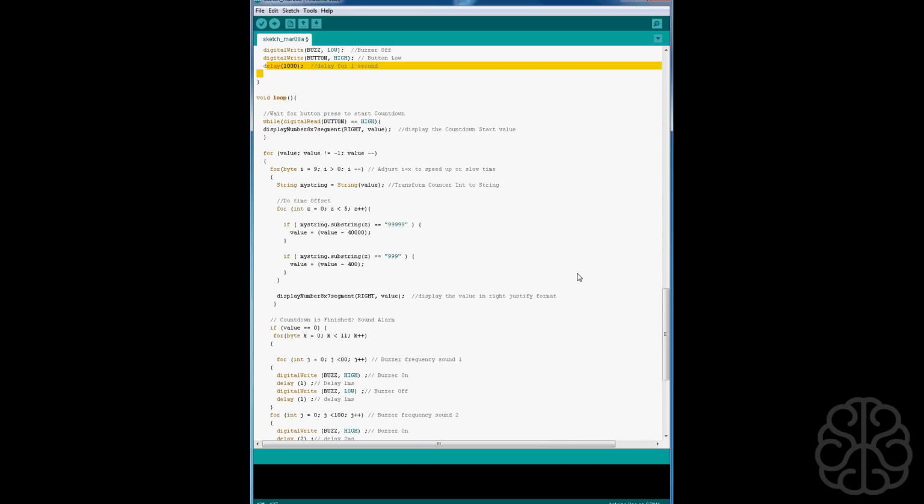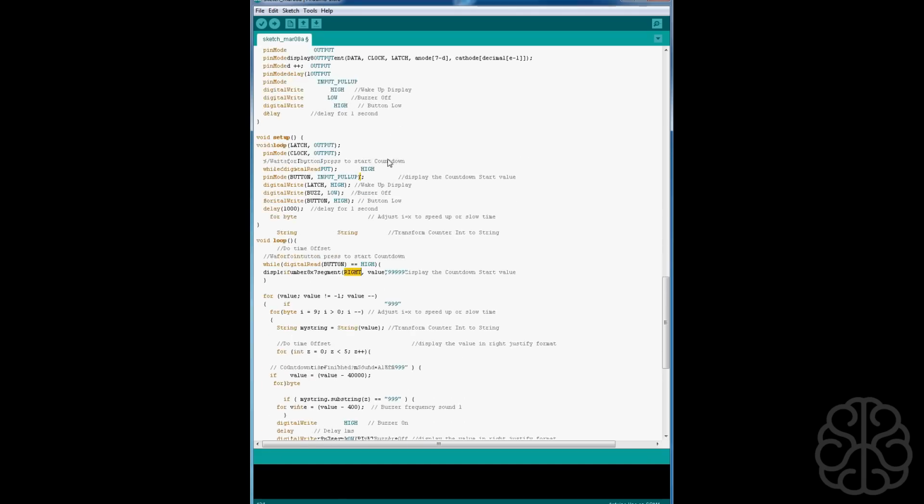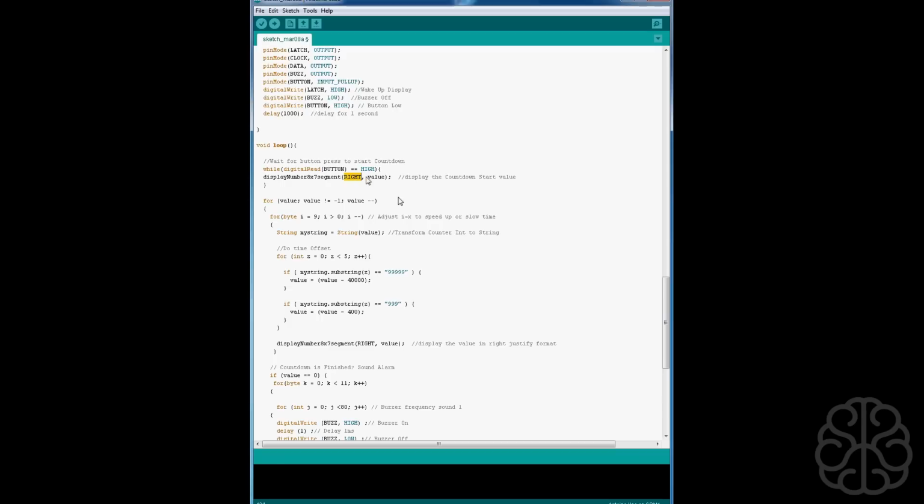And here we go in our main loop. At the beginning, we're waiting for the button press to start the countdown. So while the digital read of the button pin equals high, and it is high because we put it high at the beginning, we're going to display the value. This is the way you display the value, with this justification here. If you want to justify to the left, you would put left here instead. And the value is the value that we defined at the top, which is 200,000, I believe. So we're just displaying the value, not doing anything else until we press the button. The button will go low, so then it continues.